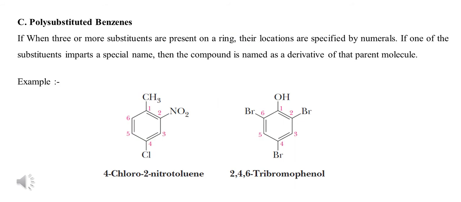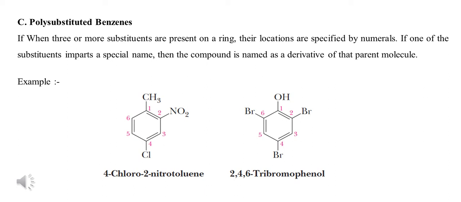Next is polysubstituted benzene. When three or more substituents are present on a ring, their locations are specified by numbers. If one of the substituents imparts a special name, meaning its common name is accepted as an IUPAC name: when a methyl group is attached to the benzene ring, the accepted name is toluene.